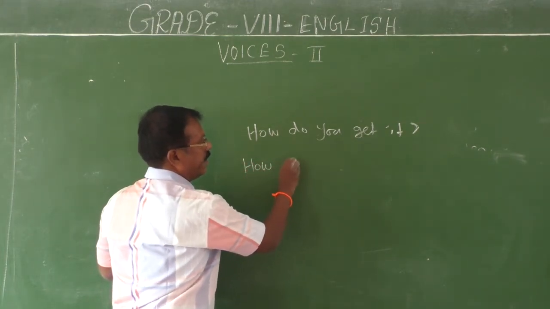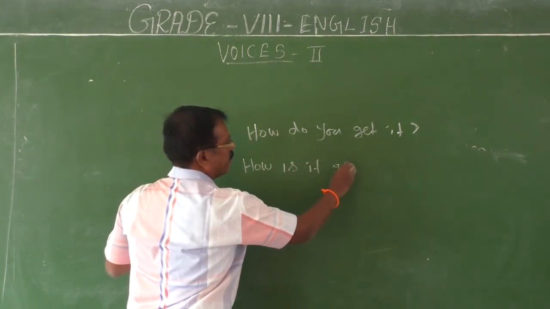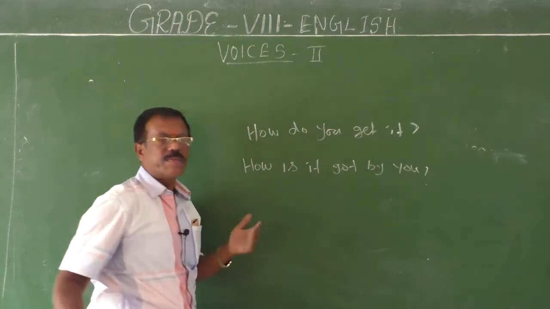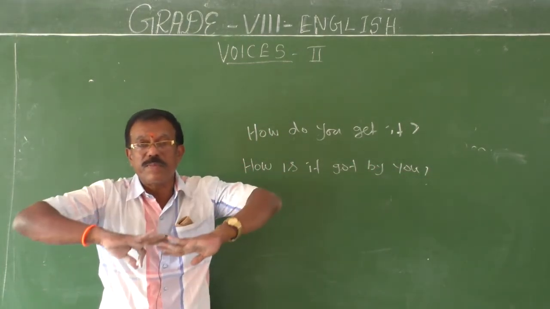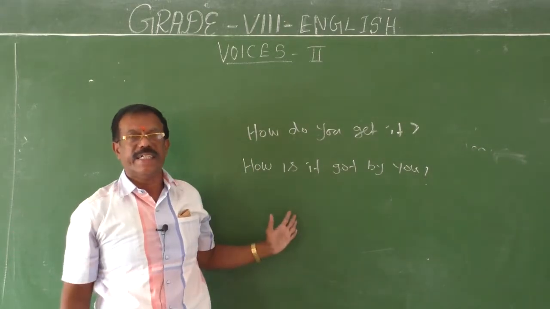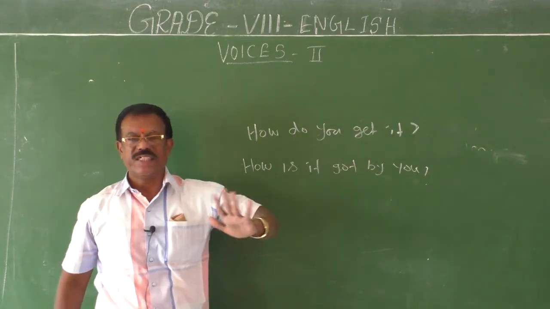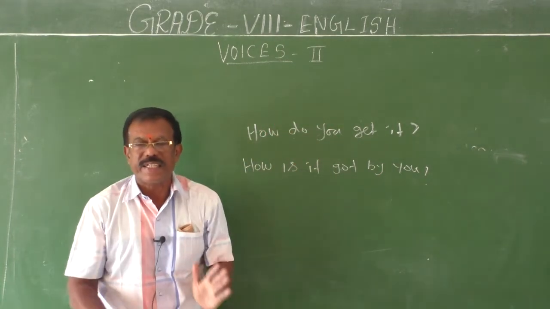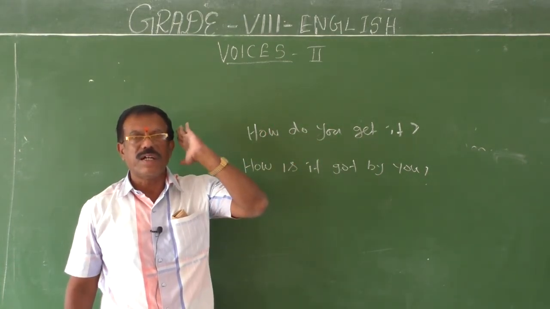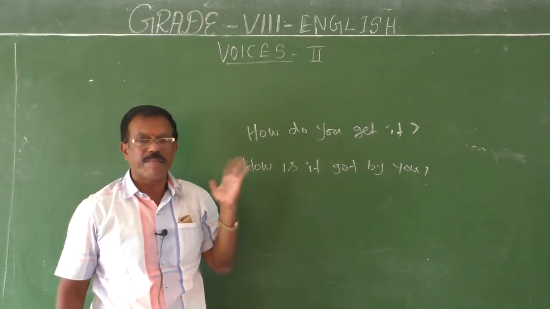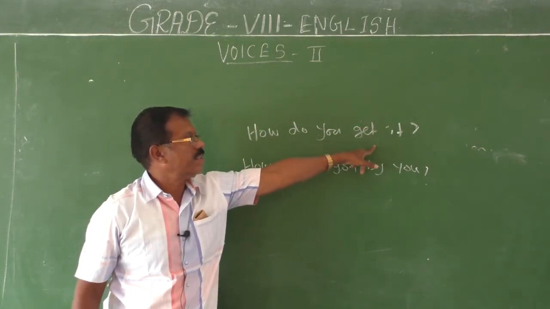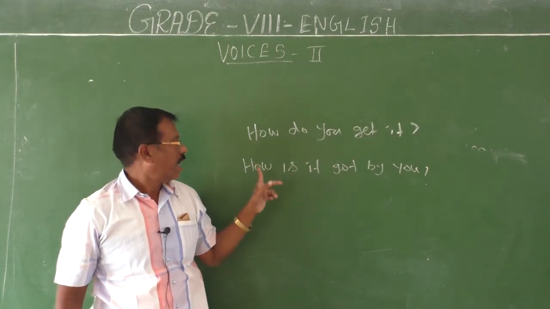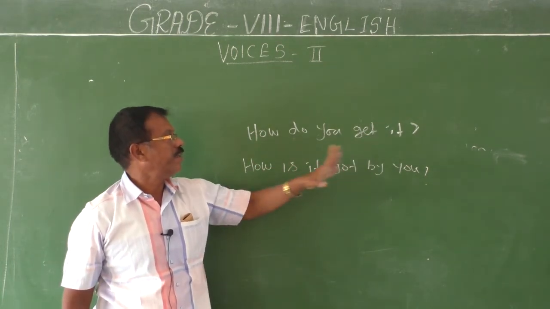How is it got by you? The same principle. The same transformation principles have to be applied here. Do plus get. Then the tense form of the given verb is present tense. Then you have to think of the equal be form of the verb: is, am, or are. Object is singular, it. Therefore, it can be matched with is. How is it got by you?